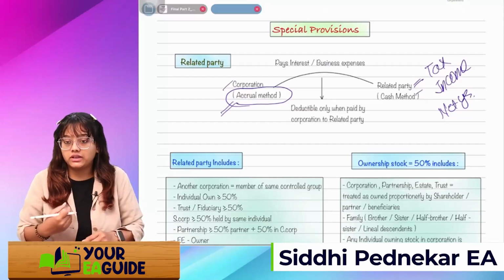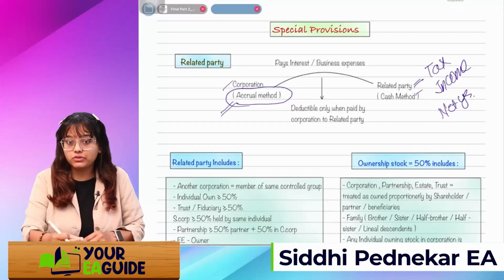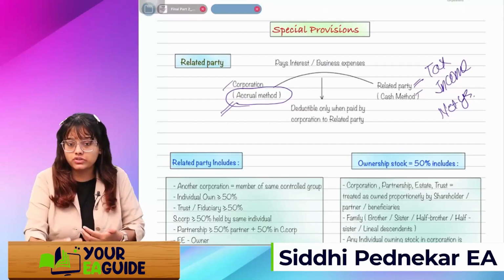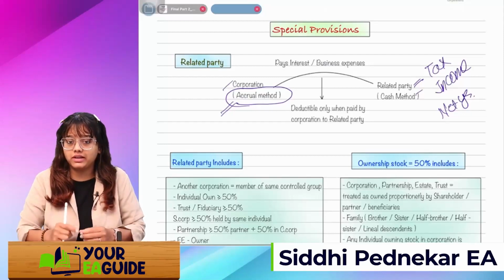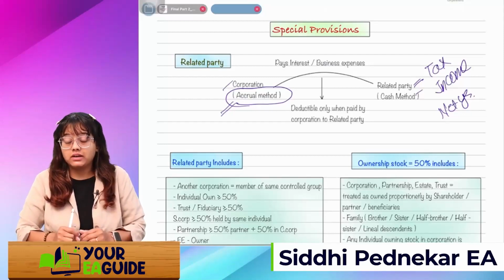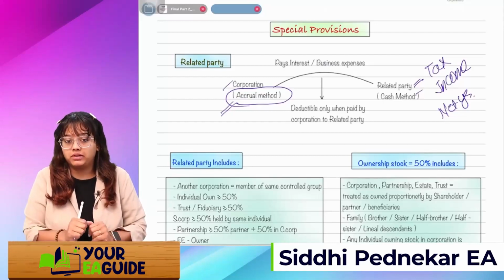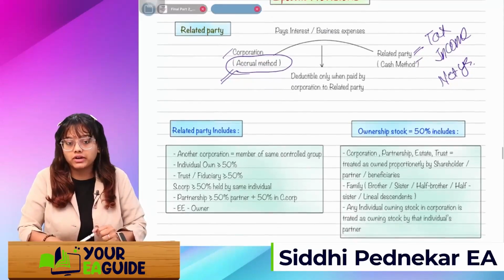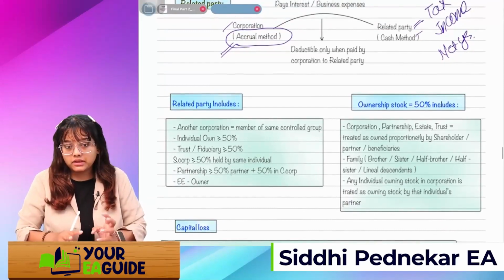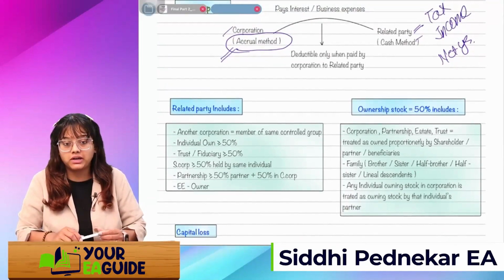So the IRS is saying, as and when you actually pay the related party, only then will it be taxable, and only then will you get the deduction. Got it?